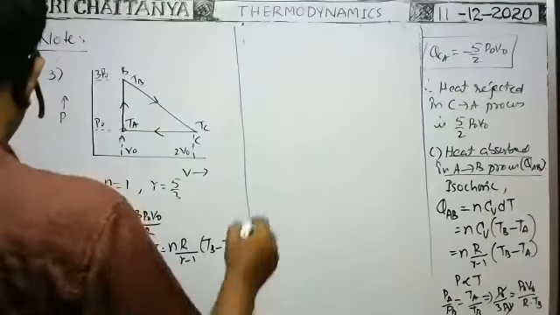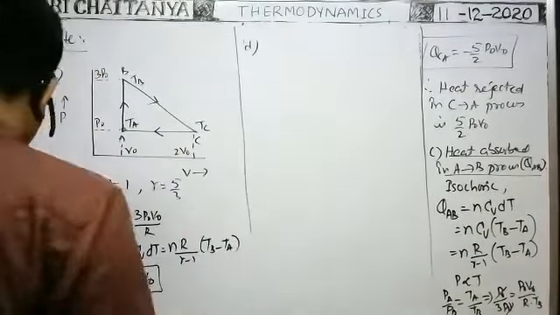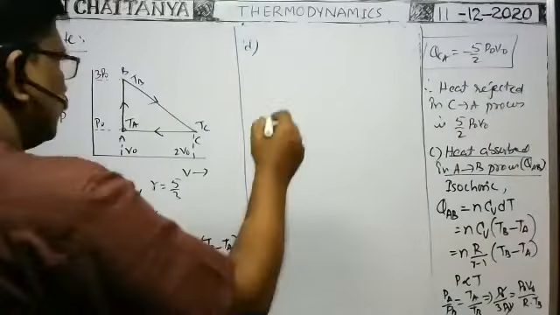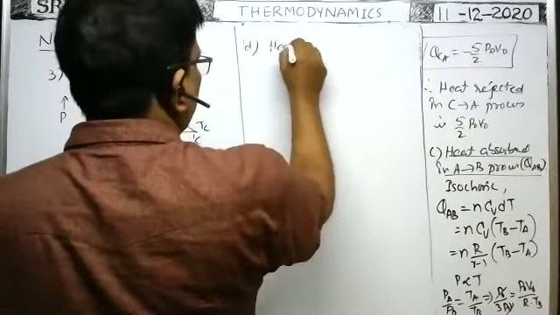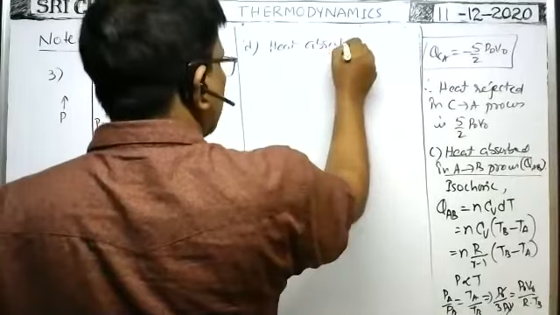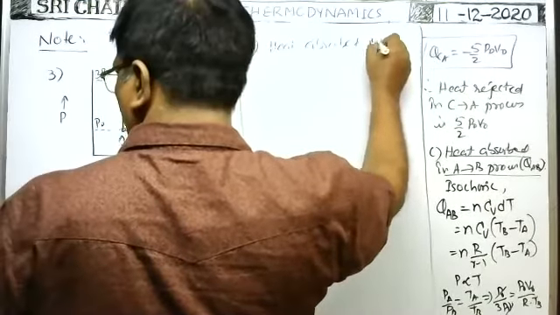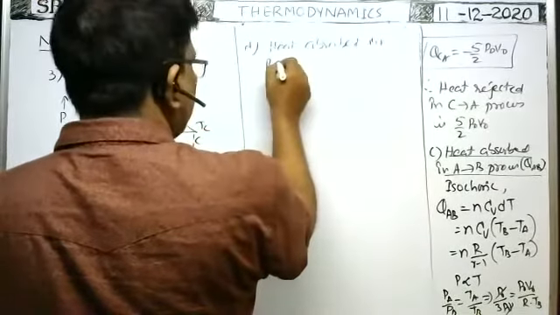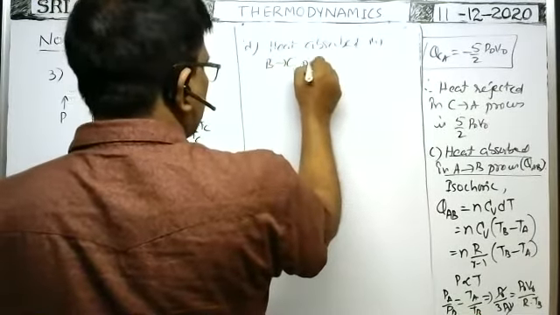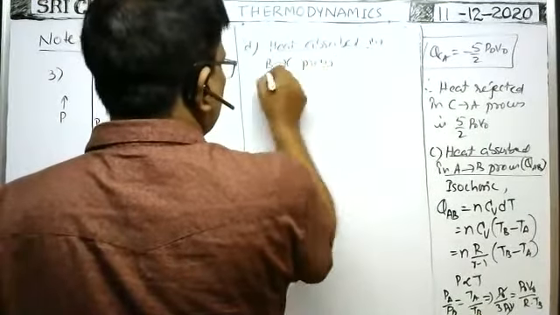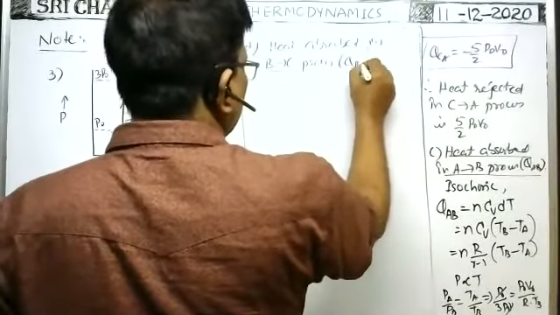Okay, case C is over, case D. Heat absorbed in the process BC. Heat absorbed or rejected, we have to check. Heat absorbed in the B to C process. BC process means B to C process. QBC.